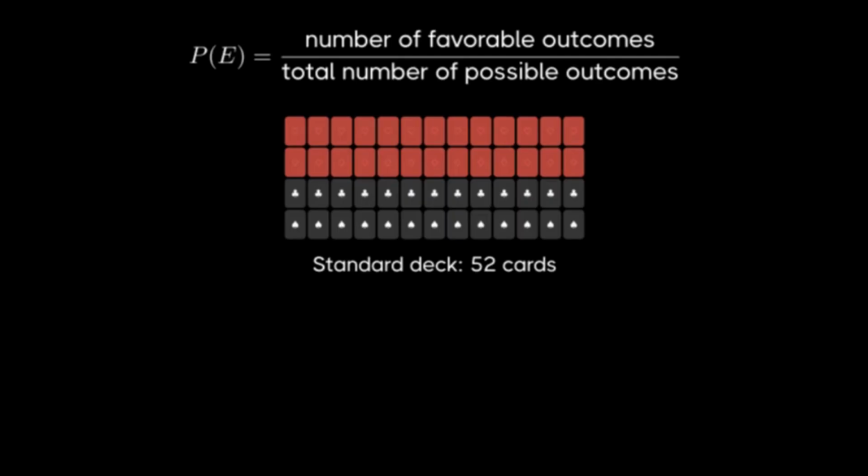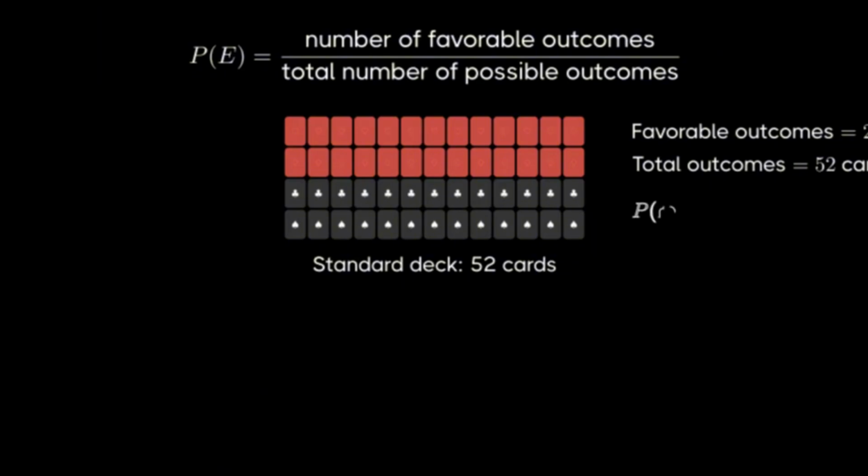When we draw a single card, there are 52 possible outcomes because there are 52 cards in the deck. For our event, drawing a red card, the favorable outcomes are all the hearts and diamonds. As we highlight them here, you can see there are 26 red cards that would satisfy our condition. To find the probability, we need to identify the number of favorable outcomes and the total number of possible outcomes. We have 26 red cards that count as favorable outcomes out of 52 total cards in the deck.